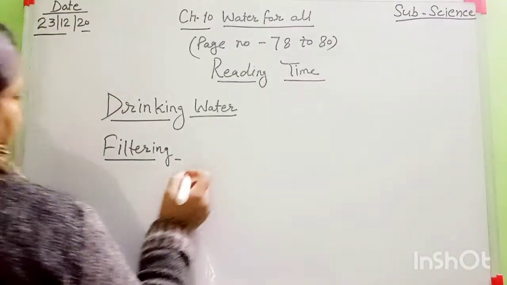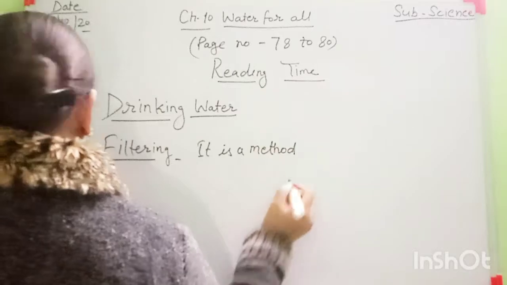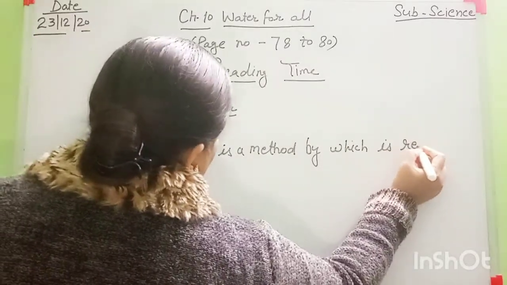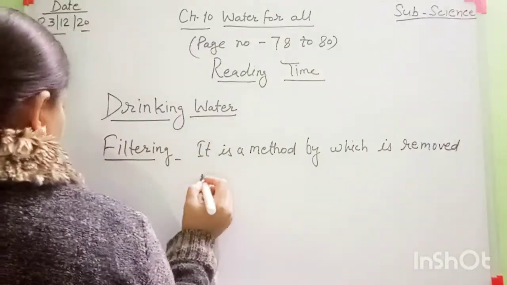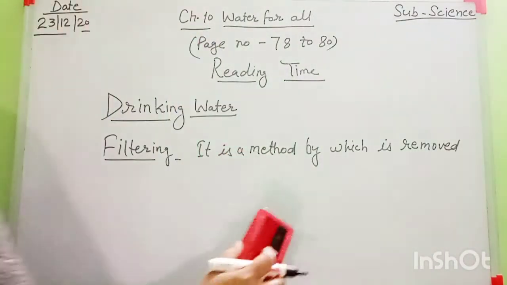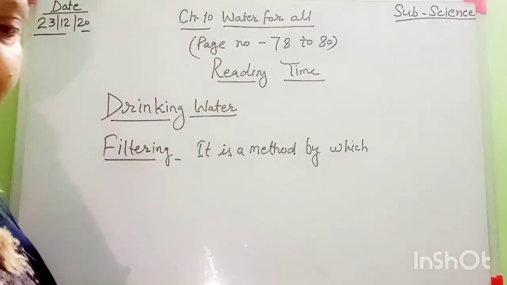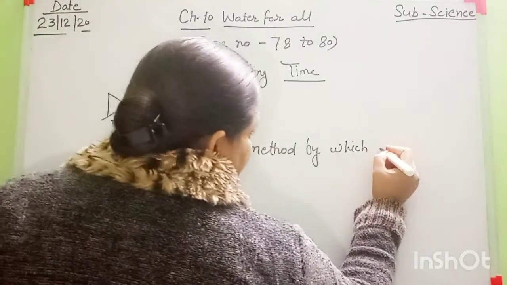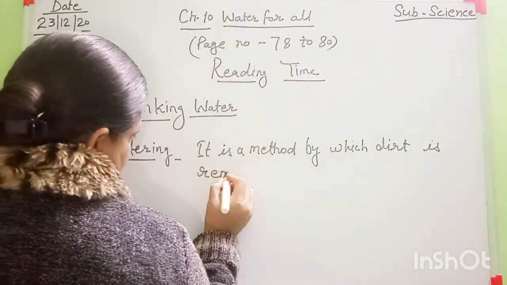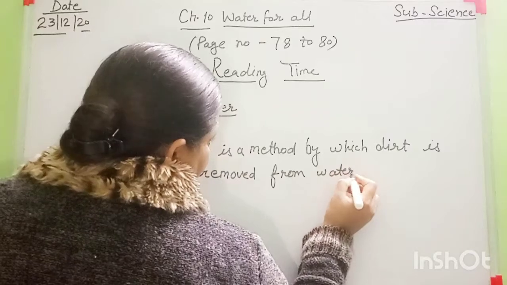Filtering is a method by which dirt and impurities are removed from water.